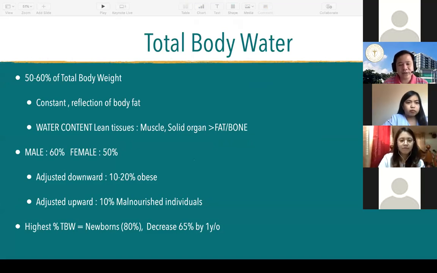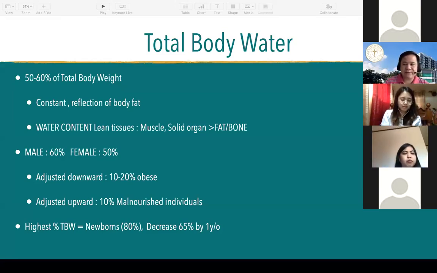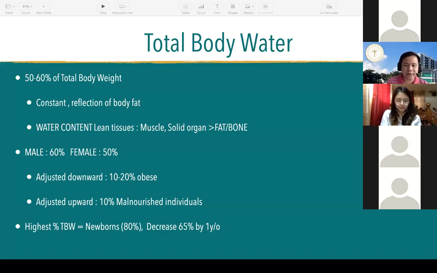That's why males who have more lean muscle have 60% total body water of total body weight, and females have 50%. For obese patients, this percentage is adjusted downwards by 10 to 20% and adjusted upward by 10% for malnourished individuals.